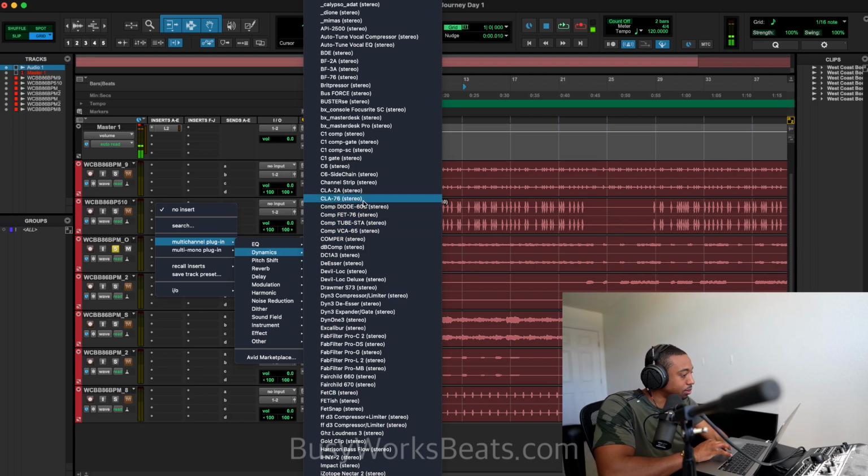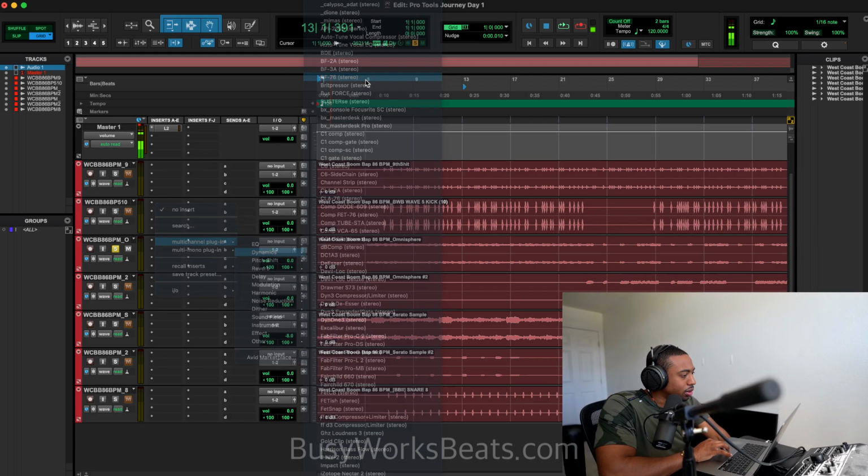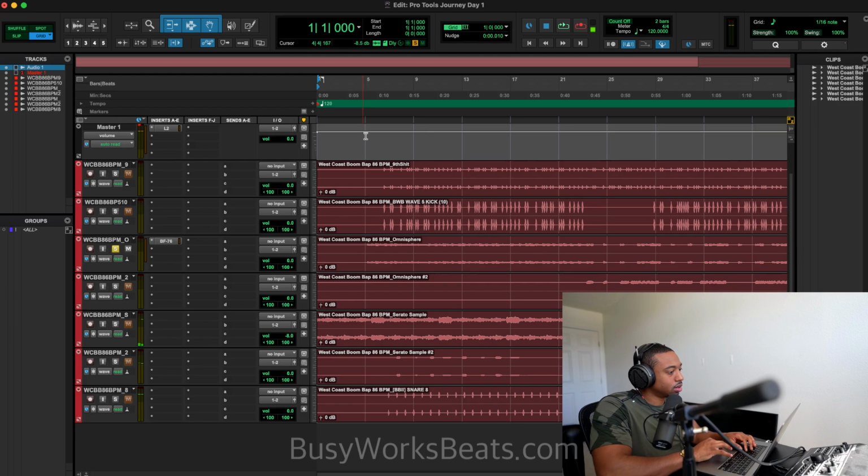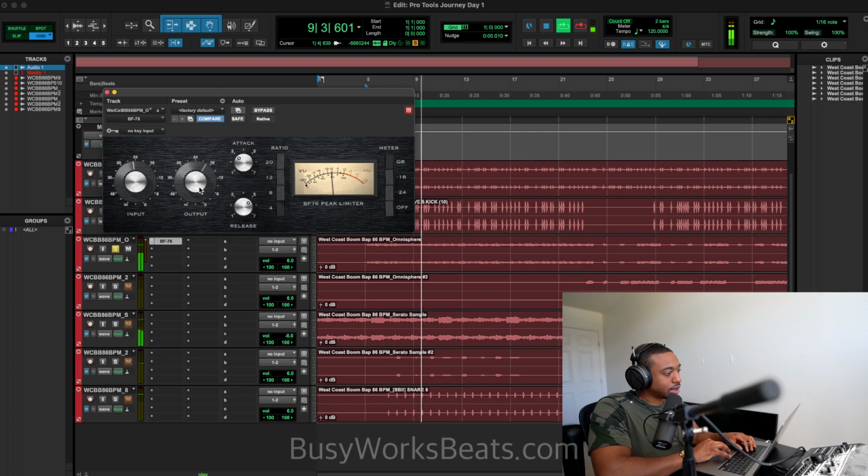Keep it really simple. We're going to load up their built-in 1176 compressor. I'm going to push the inputs. Now we can hear those harmonics coming out of it. You can hit Control, left click to turn it on and off. So it is increasing in volume, so I'm going to pull down the output to match.